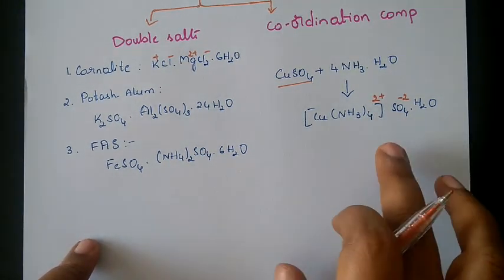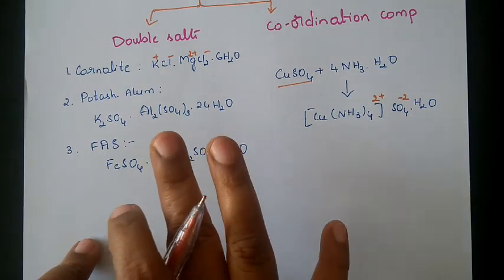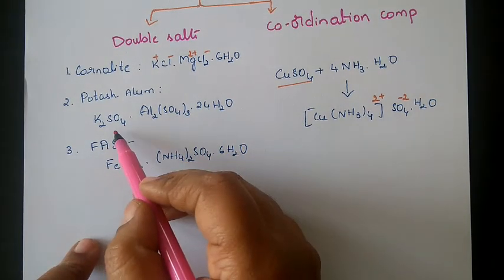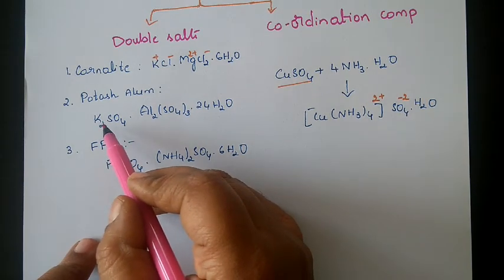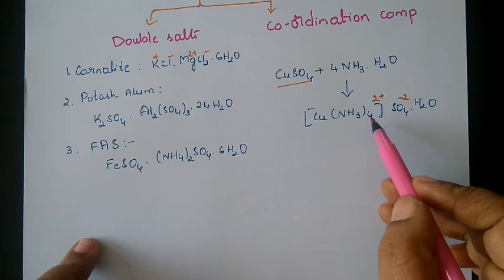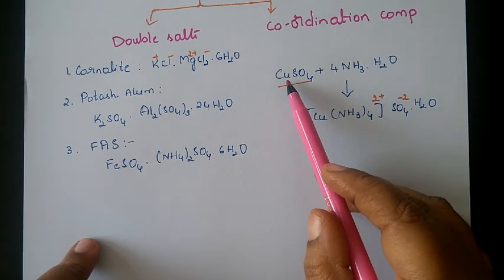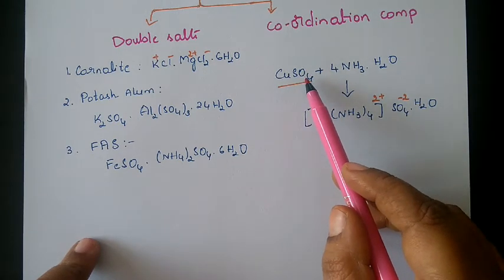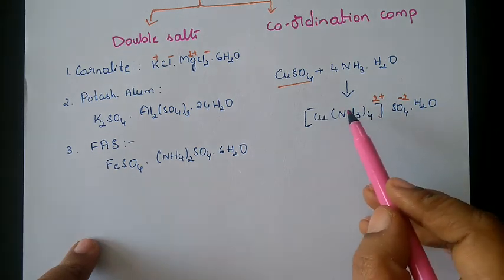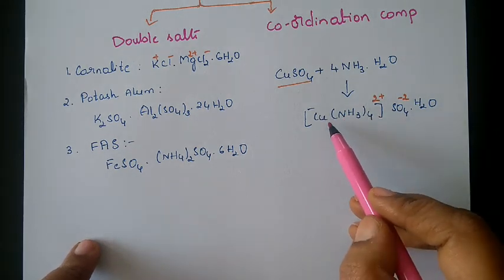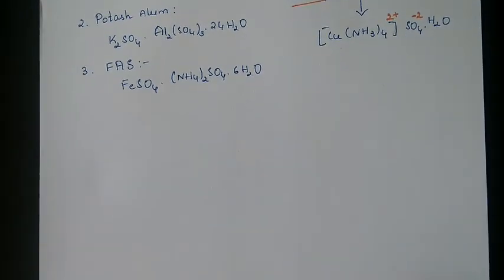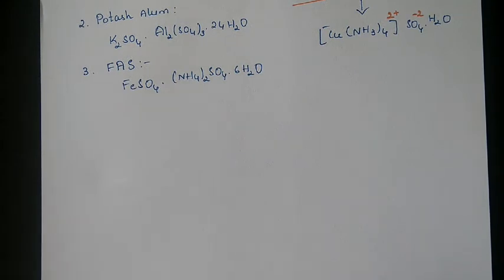So this is what double salt and coordination compound are. A double salt will have its original nature as it is. Even though it forms a new product, the original nature will remain. But here the nature of the ion is going to change. If CuSO4 is dissociated, it will give rise to Cu2+ and SO4 2-. But here it is not dissociating in that form. That means once the coordination compound is formed, it does not retain its original property. So that is what a coordination compound is.